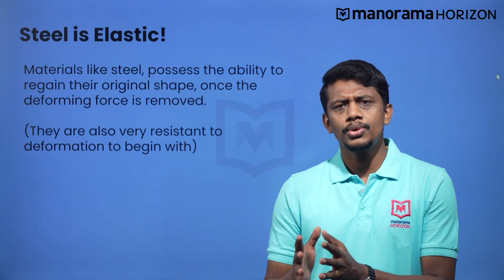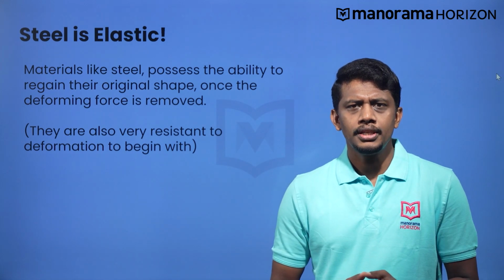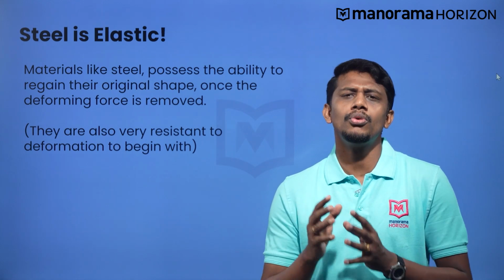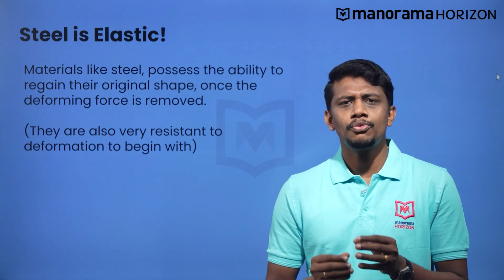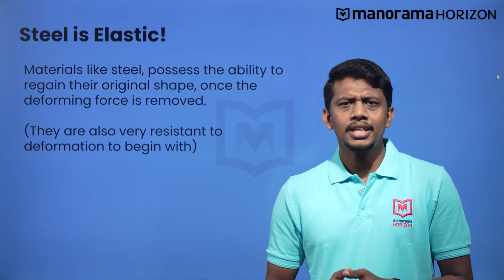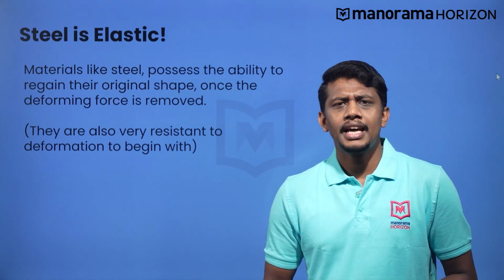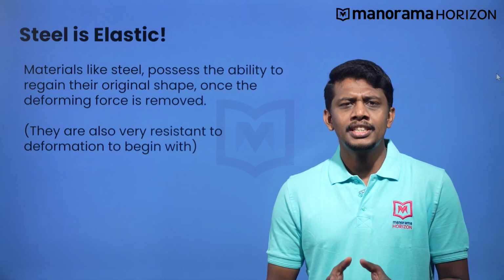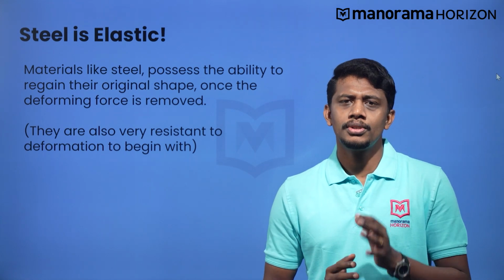Elasticity is also defined as the ability of a solid to resist deformation when it is under a deforming force. This is the property which made you choose the steel ladder over the other two. What does it imply? This implies that steel is elastic. That is, steel can withstand a large amount of force without deformation.